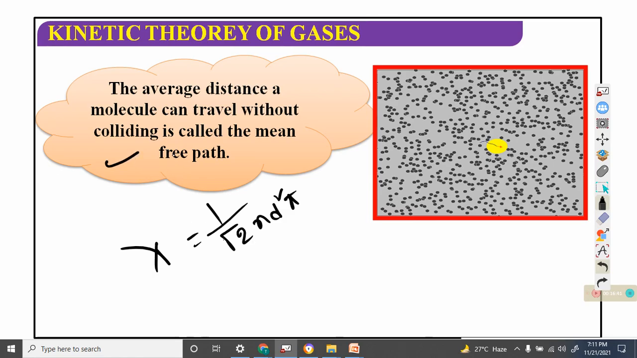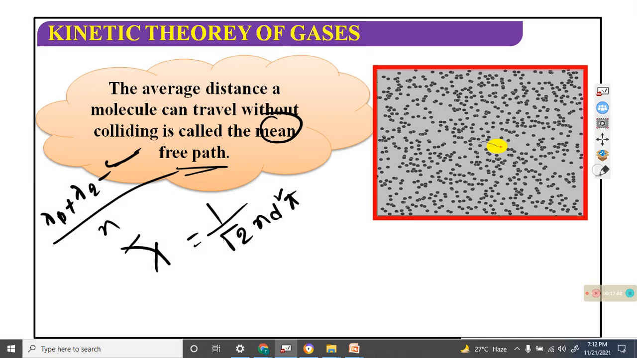Okay, students. Actually, this is called the free path. If we consider n number of particles, their distances covered between two collisions are lambda 1, lambda 2, and so on, and the average of these values is called the mean free path. Mean means average.